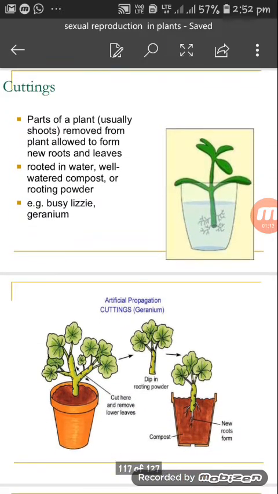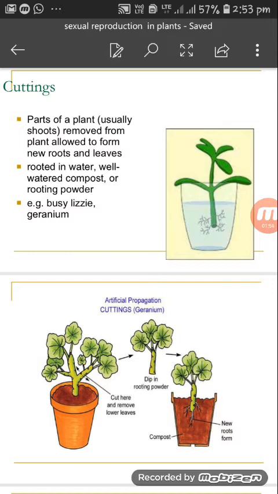The first one is cutting. Parts of a plant, usually the shoots, are removed from the plant and allowed to form new roots and leaves. Look at the diagram they have given. A part of the plant has been removed and kept in this glass, and slowly and steadily, with time, this new plant has started growing new roots and leaves.